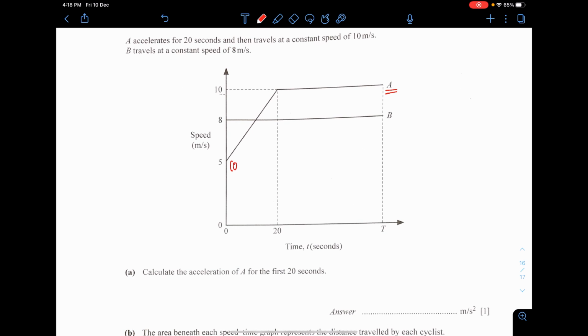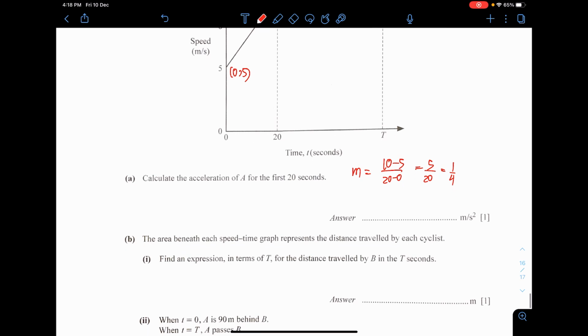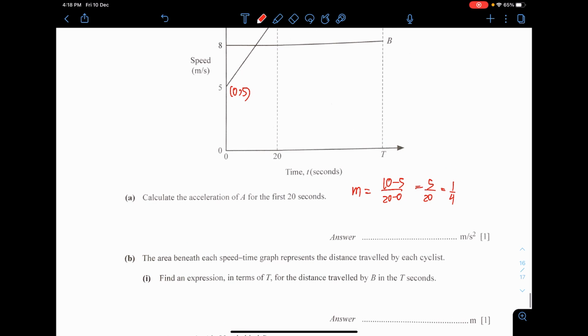So you have two coordinates here, (0, 5) and (20, 10). You can find the gradient by taking 10 minus 5 divided by 20 minus 0. You get 5 over 20, or that is 1 over 4. The area beneath each speed-time graph represents the distance traveled.